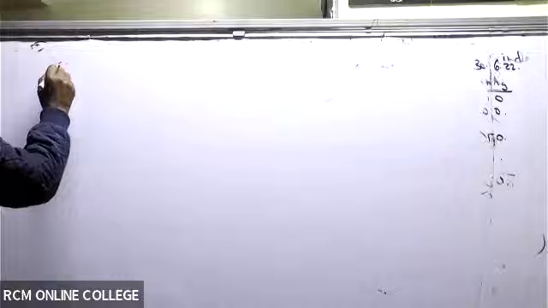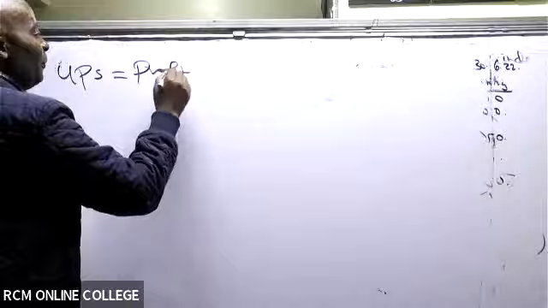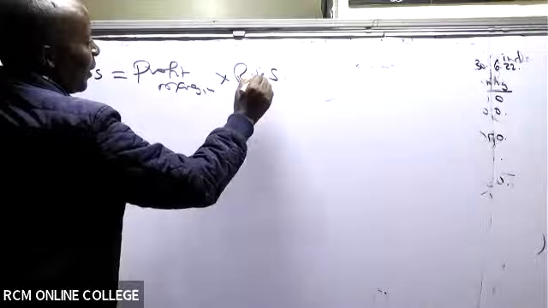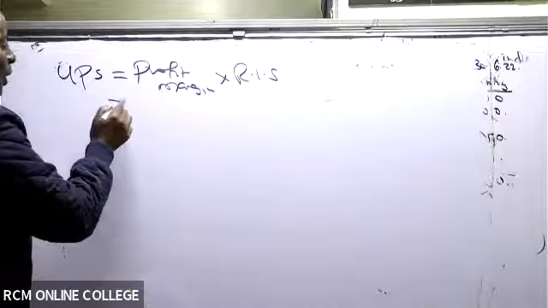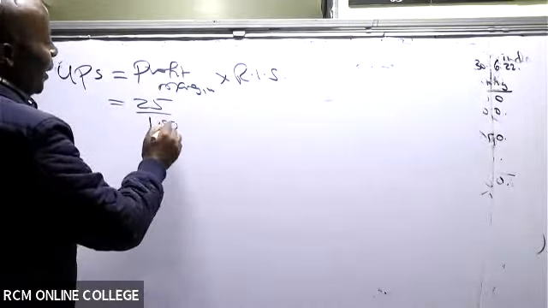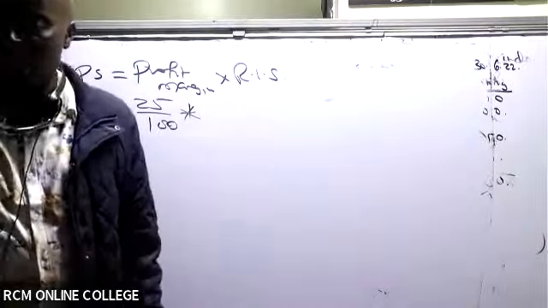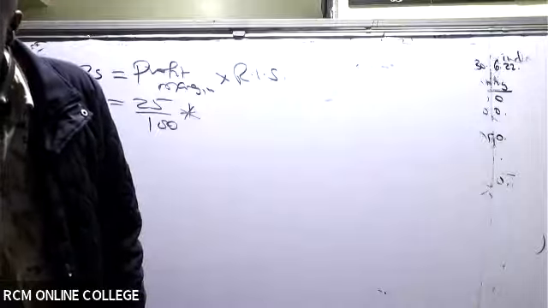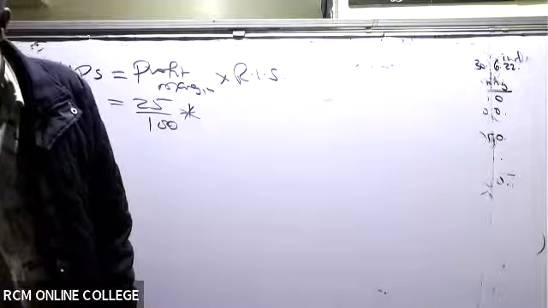All right. So UPS, how do we get UPS? It's very easy. You take the profit margin times the remaining intra sales. So here the examiner was very easy. He told us 25% times the remaining intra sales. First of all, what was the intra sale? If you look at this question, the intra sale, the internal sale, the sale that went in between here, is how much? If you look at note 3, perimeter sold goods worth 2,000.